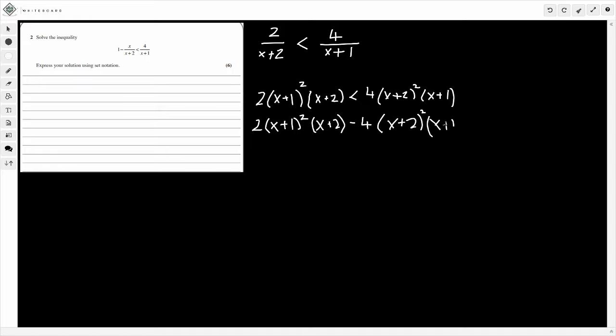My mouse is being a bit fiddly today, so just ignore that. x plus 1. And this is less than 0 now, because we took it across. Notice here now, I can divide by a 2 here at this point. So what I'm going to get is x plus 1 squared.